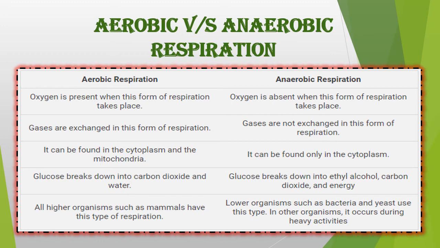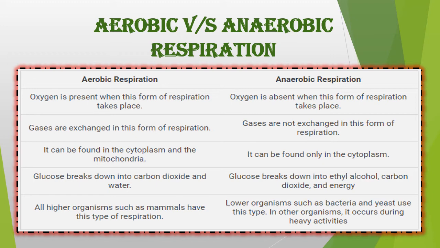Now we know something about aerobic as well as anaerobic respiration. Let us quickly differentiate between the two. In aerobic respiration, oxygen is present, whereas in anaerobic respiration, oxygen is absent. Gases are exchanged in aerobic respiration, that is oxygen and carbon dioxide, whereas in anaerobic respiration gases are not exchanged.